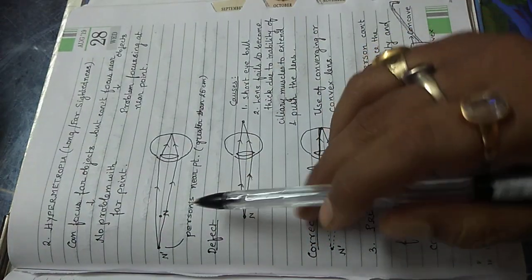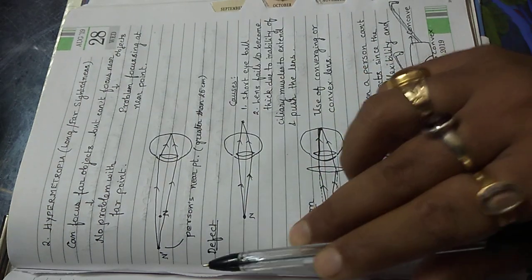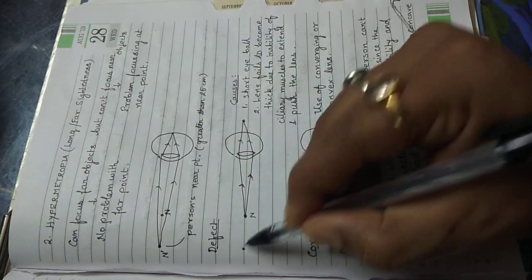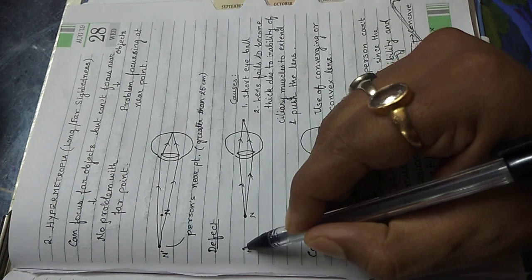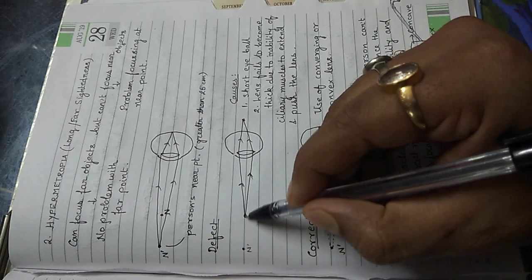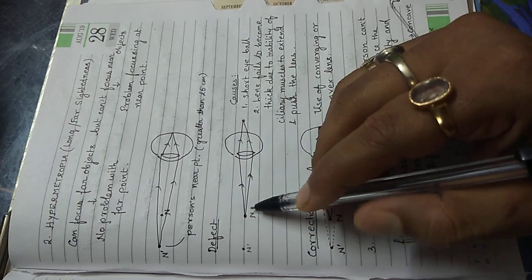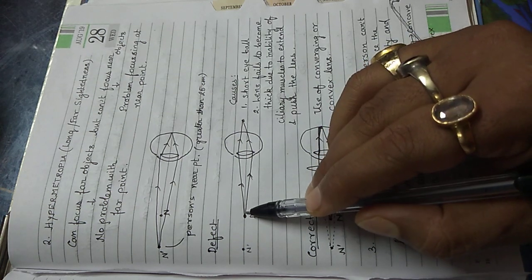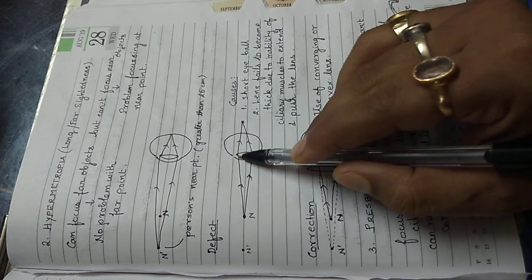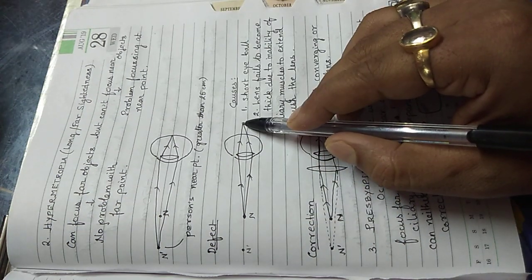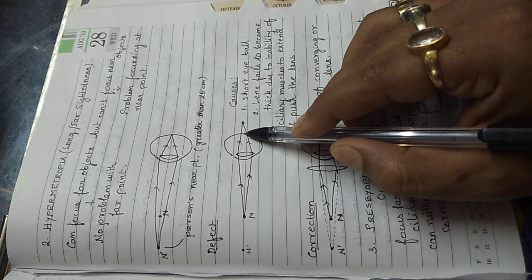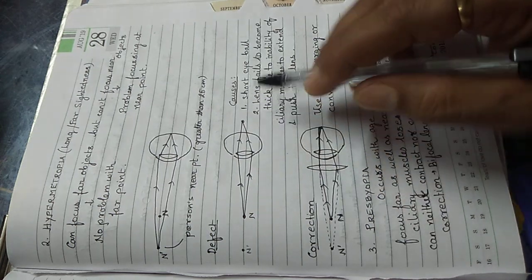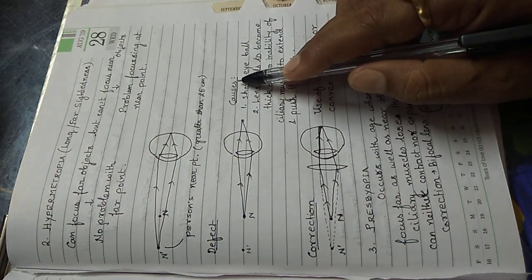So what is the defect? We are bringing the object nearer than the person's near point. Suppose the hypermetropic person's near point was this, so till here he could focus. Now we have brought the object nearer to them, let's say at 25 centimeter, which is the normal near point of normal eyes. So what happens here? The rays are going beyond the retina and getting focused. So at the retina, the rays are not able to focus, so the person cannot see the things clearly. It causes blurred vision.